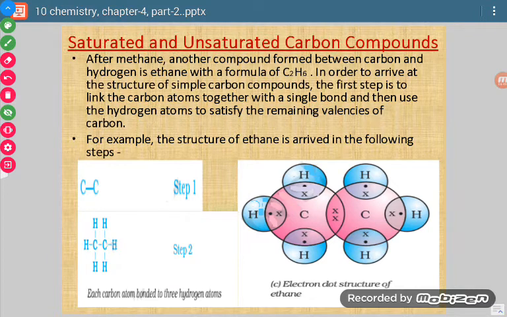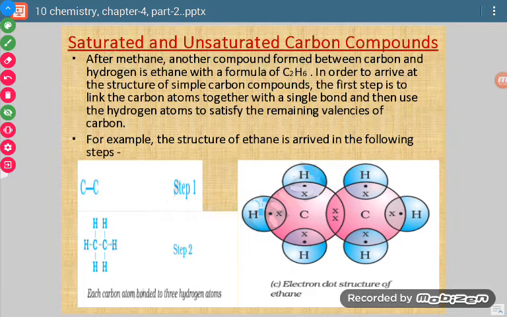Now we discussed one molecule, methane. The next molecule after methane is ethane, and its formula is C2H6. So how can we write this molecule's formula? Now see, we know the formula is C2H6. How can we deduce the structure?